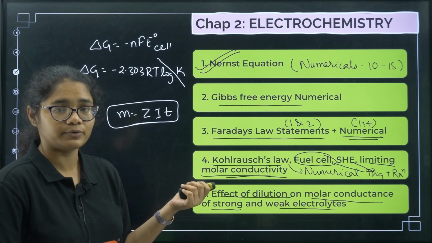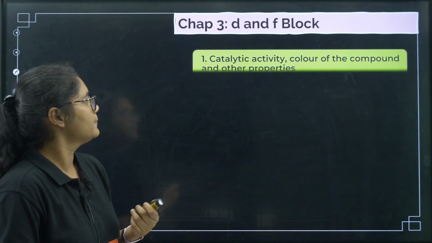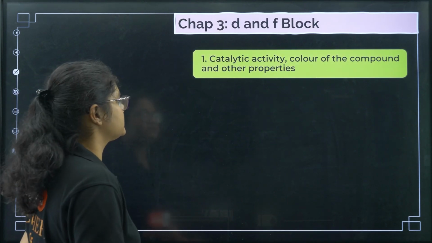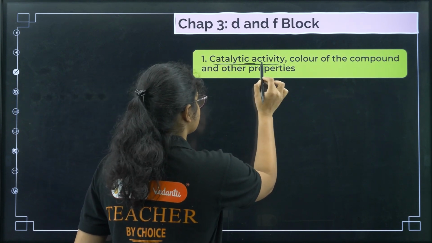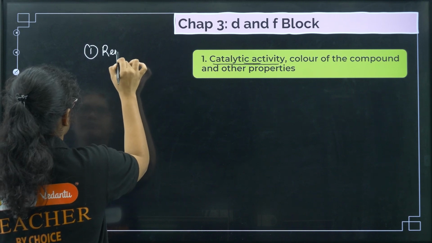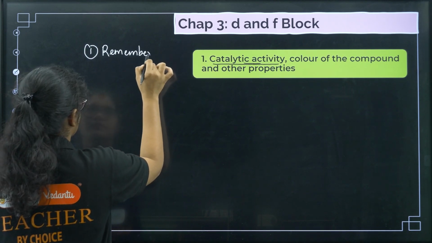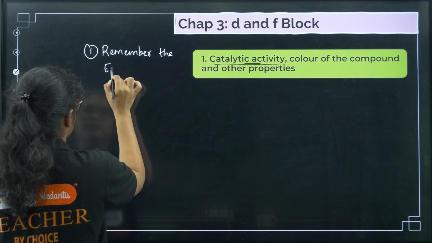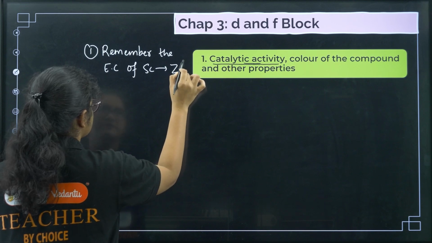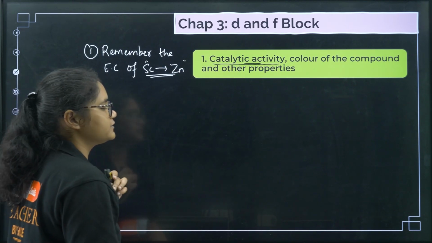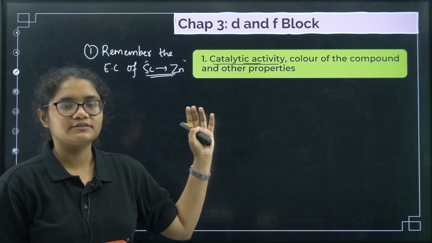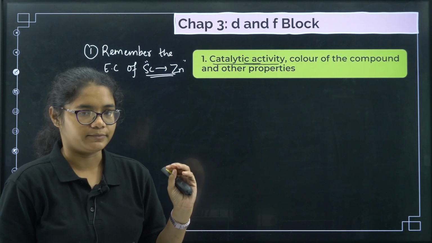So after this we will go towards inorganic chemistry, and in inorganic chemistry the first chapter is d and f block. So what all things do you need to study here? Transition elements: before doing any of this, first remember the electronic configuration from scandium to zinc. This is a must, very very important. Without this you will not be able to solve many of the questions.